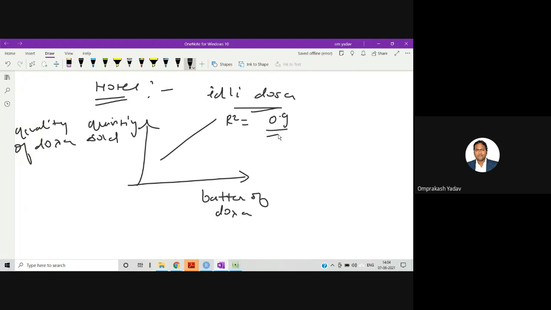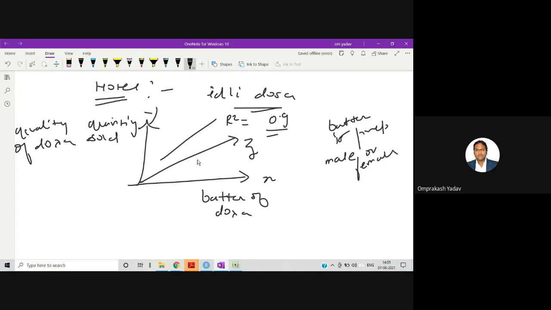Now let's add one more dimension to this. Let's add one more axis. So this is my x, this is my y, and let's add one more z axis. So this z axis is what? Let's say whether this batter is prepared by male or female, right?